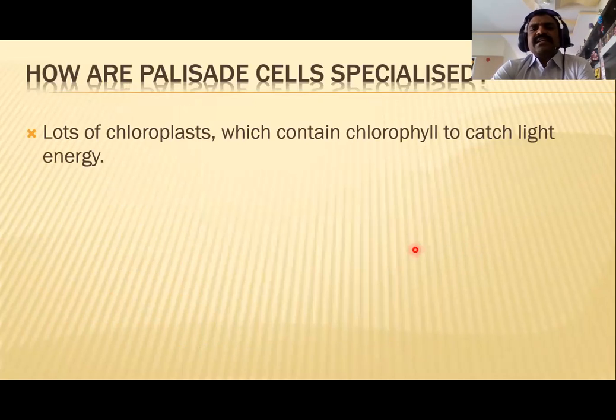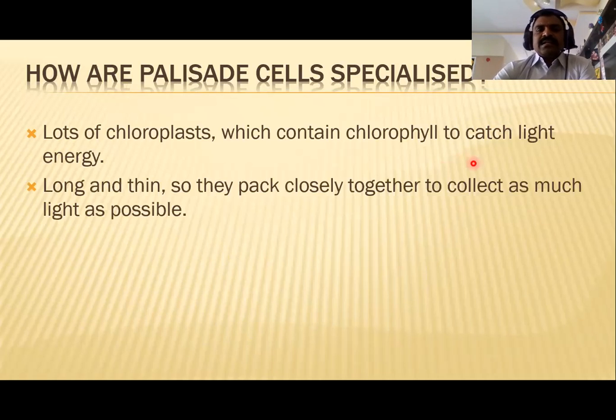Then, how are palisade cells specialized? They contain many chloroplasts, which contain chlorophyll to catch light energy from the sun. They are long and thin, so they pack closely together to collect as much of the light as possible from the solar energy or sunlight.